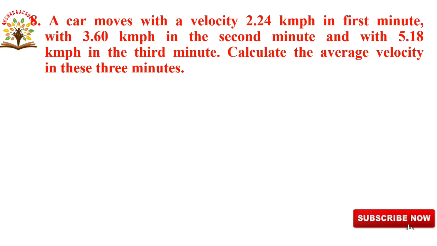So in this question they have given the velocity in the first minute as 2.24 km per hour, in the second minute 3.60 km per hour, and in the third minute 5.18 km per hour, and you have to calculate the average velocity in these 3 minutes. Let us come to the solution.